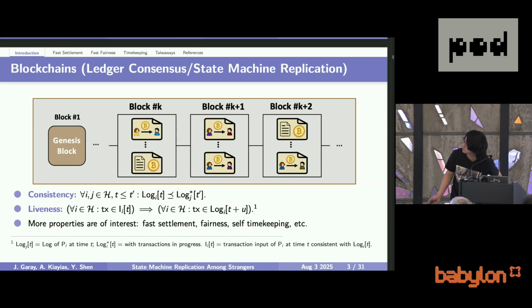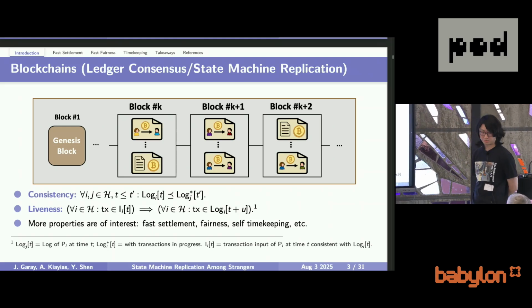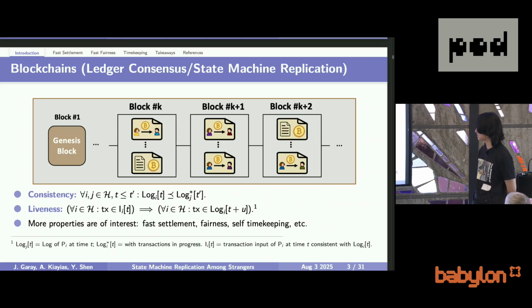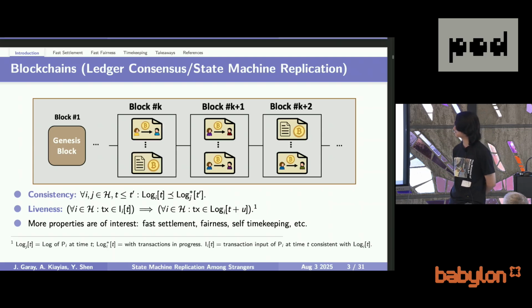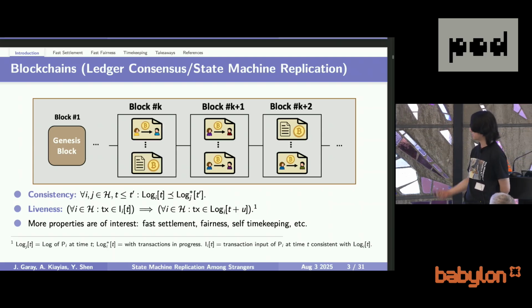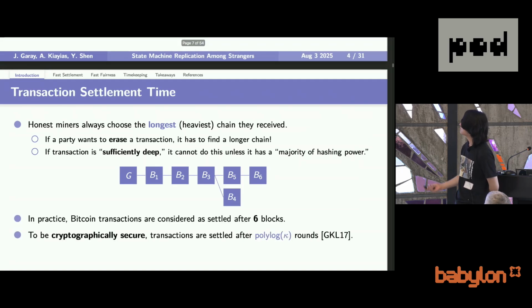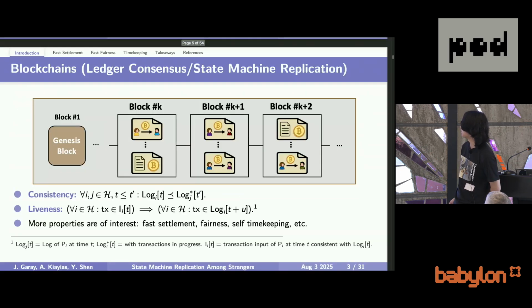Is that OK? OK, so while these two are the most important properties of ledger consensus, if we consider further improving ledger consensus, then there are more interesting properties, which we consider in our paper, and I'm also going to introduce. There are three here: fast settlement, fast fairness, and self-timekeeping.